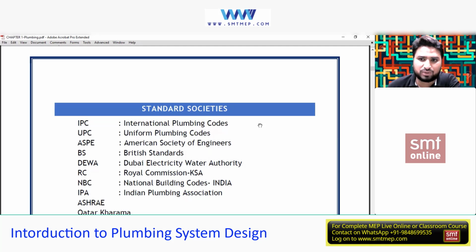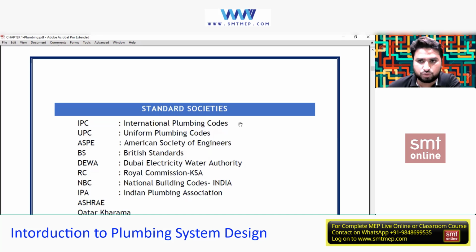Why? Because whenever you're designing anything, you need to give the reference. It's not that I designed it and said, okay, this is the pipe size we need. Yes or no? To prove that, I need to give the reference. They will check as per that, then it gets approved, and only then can you install on site. Yes or no? We work based on approved shop drawings only. This is IPC, that is International Plumbing Code. You can note it down in brackets: IPC is globally accepted. Anywhere in the world, you can use this code. What is a code? I'll give you the definition of that also.